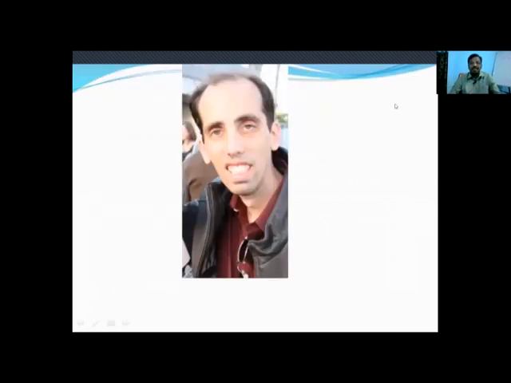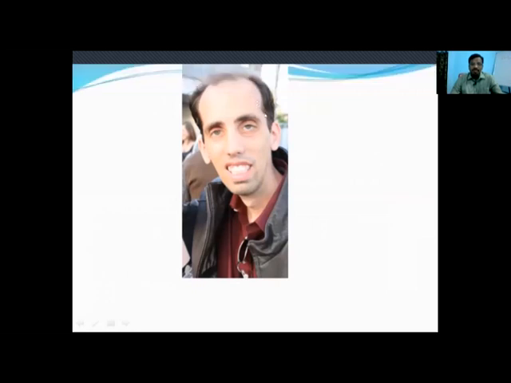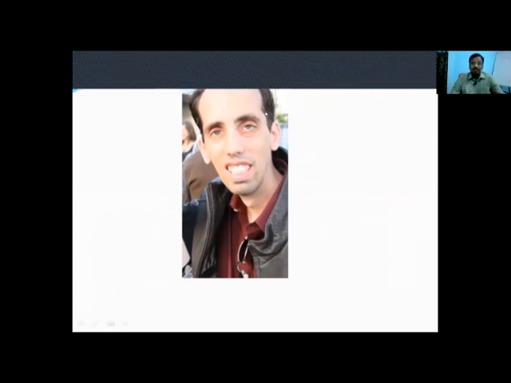Okay, this is a classical facies of myotonic dystrophy. You can clearly notice a mild ptosis, and also there is frontal balding with atrophy of the temporalis muscle. We can see many people outside like this, but we don't know that this is a disease. That is what, when the brain doesn't know, the eyes don't work. So there is clear-cut temporalis wasting, frontal balding, mild ptosis. This is a part of myotonic dystrophy.